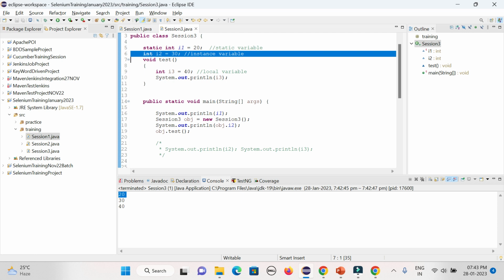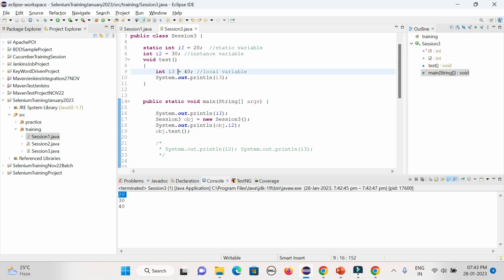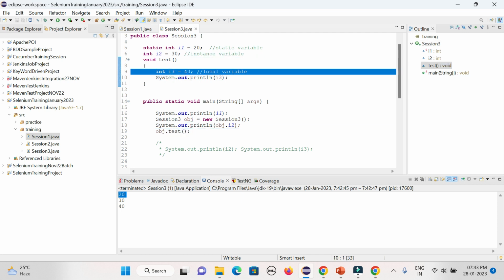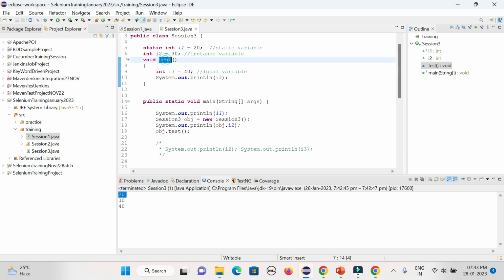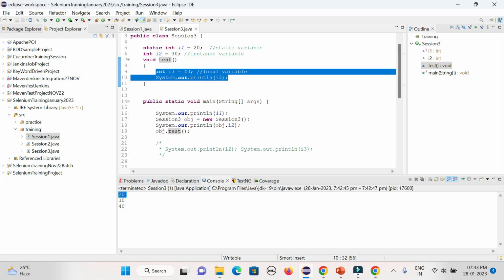And then I3, you are calling it because it's locally accessible, so you cannot access it with the object as well. You are just calling the method name through which you are calling that internal code, right? That is the way you are accessing these three variables.